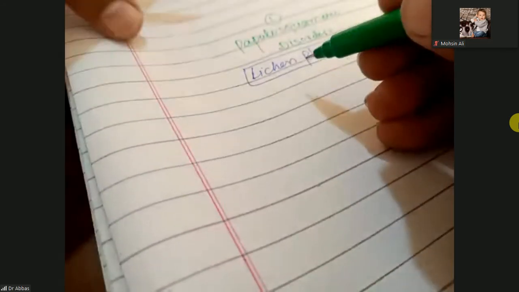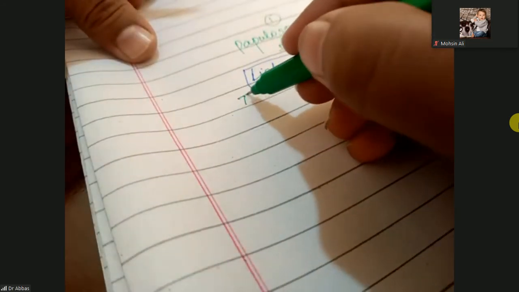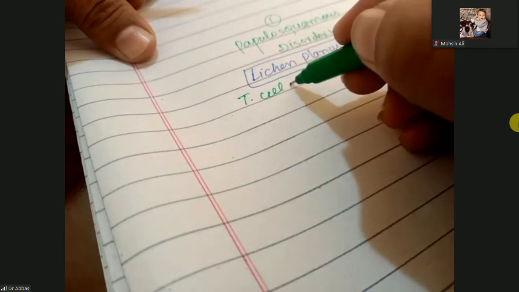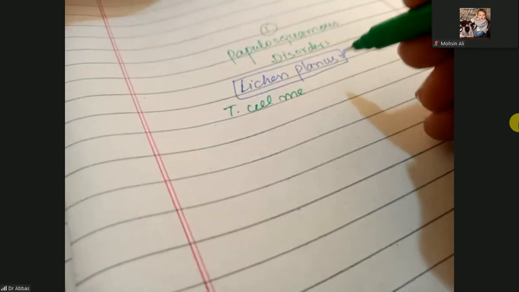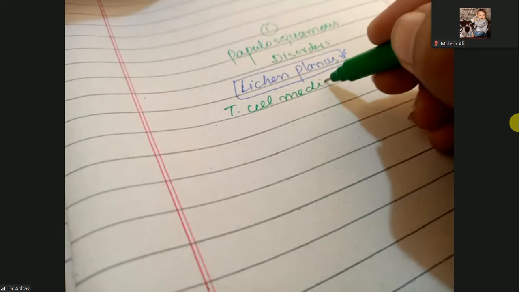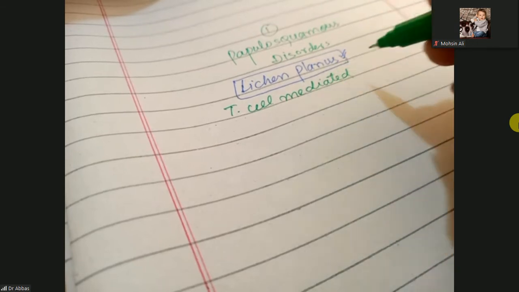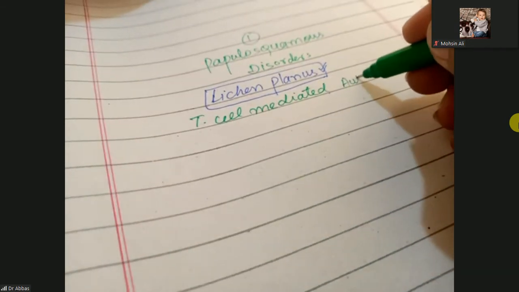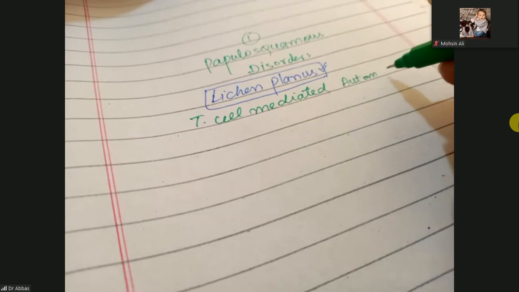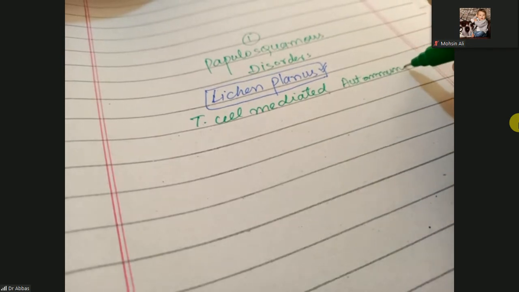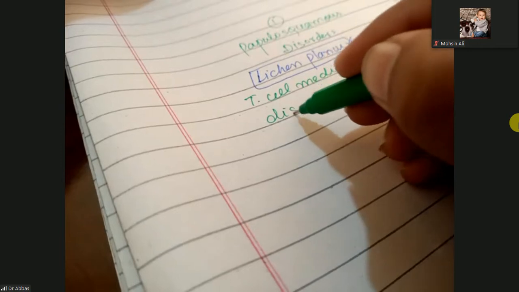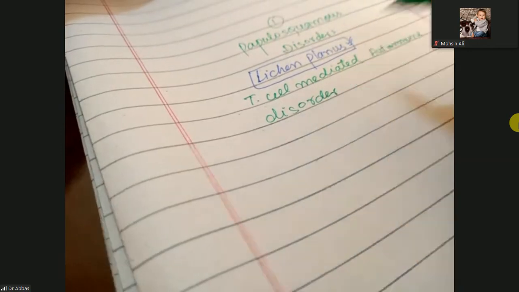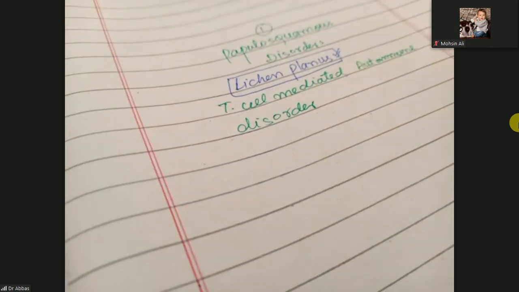What is lichen planus? It is a T cell mediated autoimmune disorder.